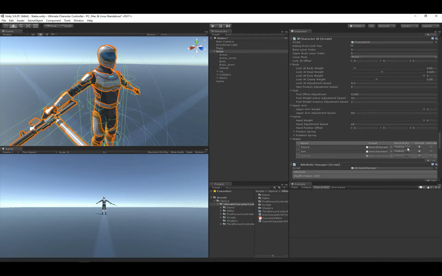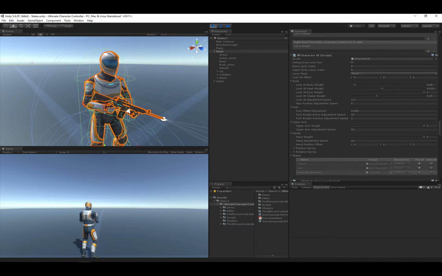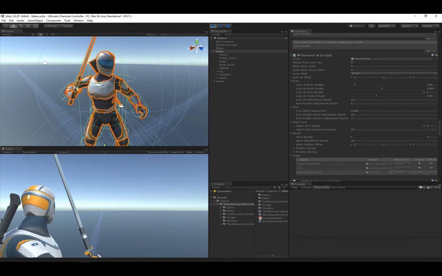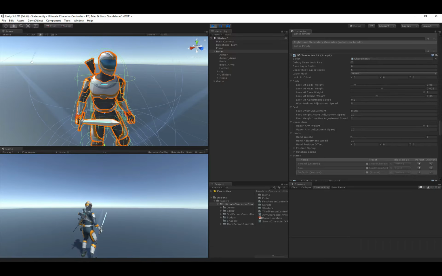If I don't want that to happen and I only want the sword state to be activated, I can put this blocked by, and then now when I hit play and I switch to the sword, you'll notice that when I'm aiming, aim does not get activated, and that's because it's being blocked by the sword.